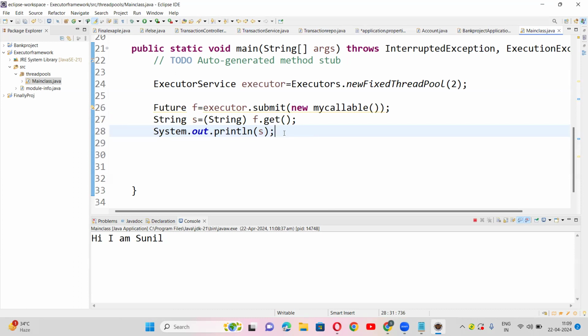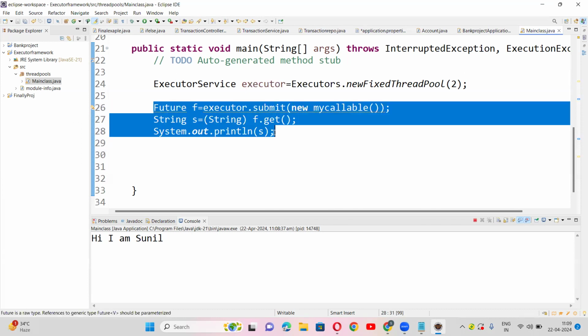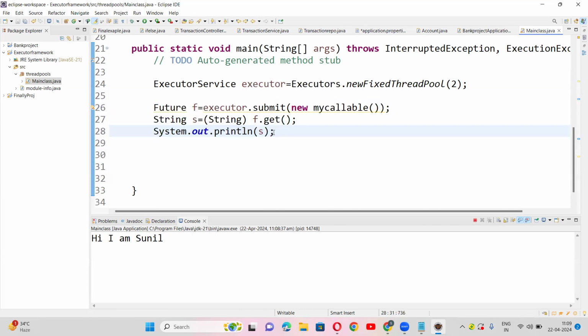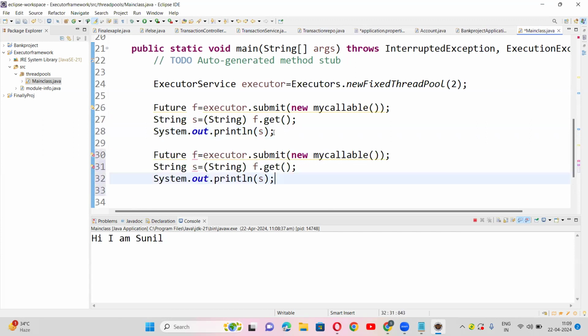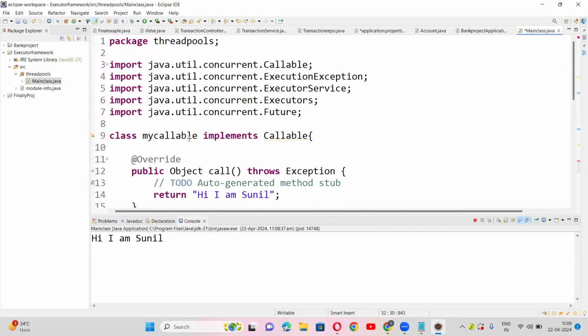Now even you can call n number of things like that. And I told you that only 2 threads will execute at a time, because this is a fixed thread pool of size 2. It won't give the chance to other threads. Let us see that as well. Suppose here MyCallable.